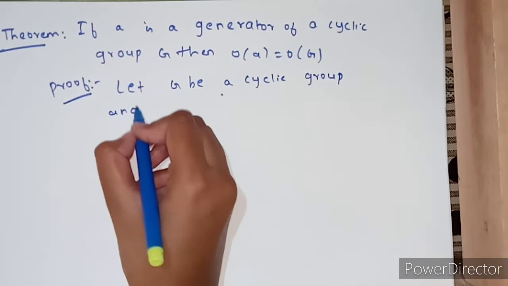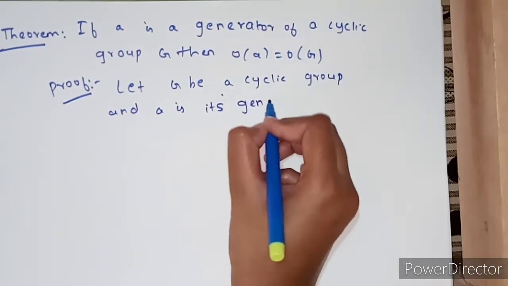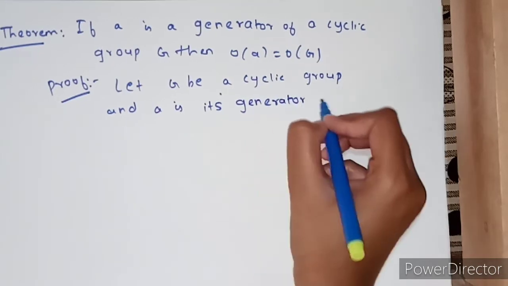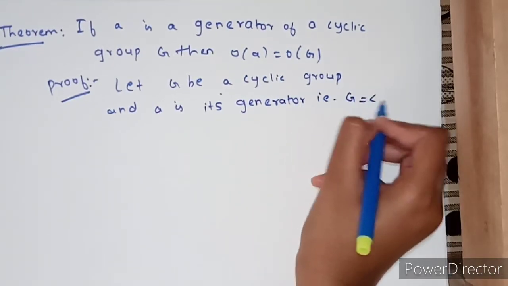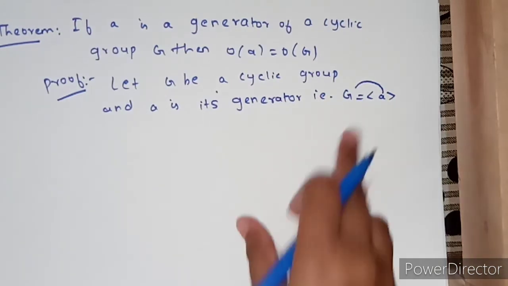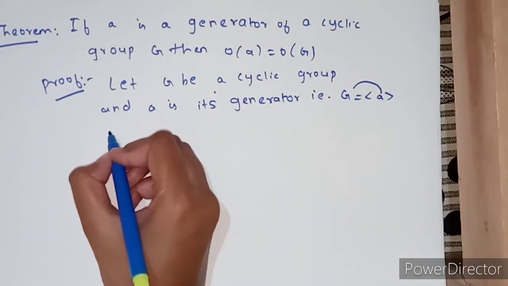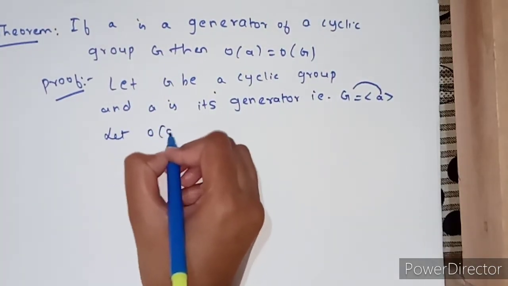So write A is its generator, that is G is equal to the subgroup generated by A. That means this A is generating the entire cyclic group G, right? Now let us assume the order of A as n. Okay, let order of A be equal to n.